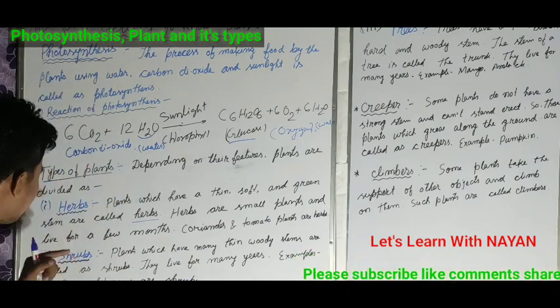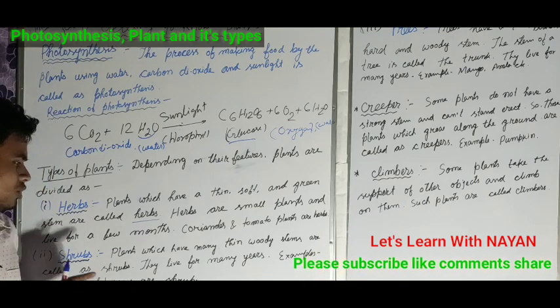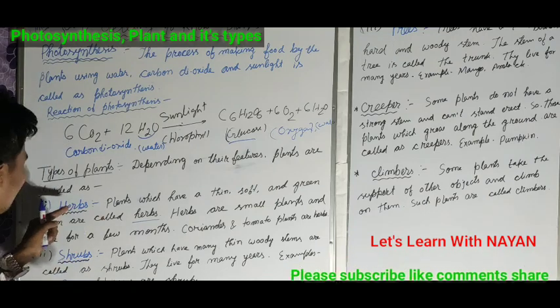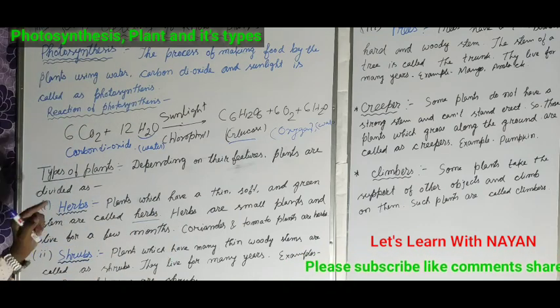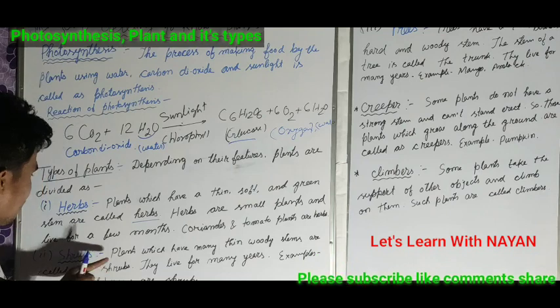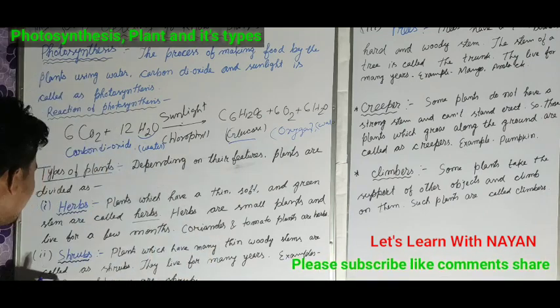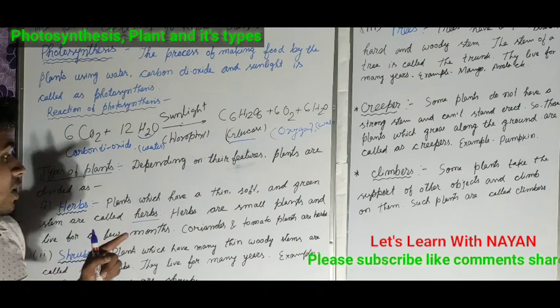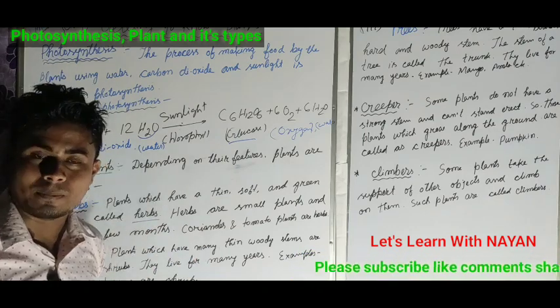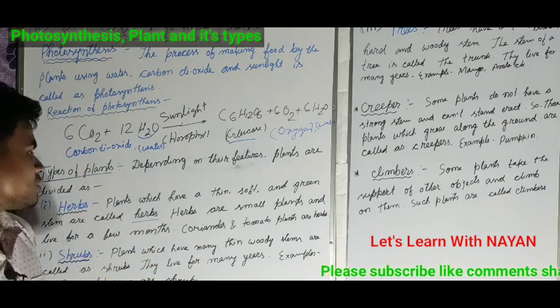Okay, so next we are going to discuss about shrubs. What are these shrubs? That means a little bit upper class compared to these herbs. Plants which have many thin woody stems are called shrubs. So plants which have many thin woody stems are considered as shrubs.